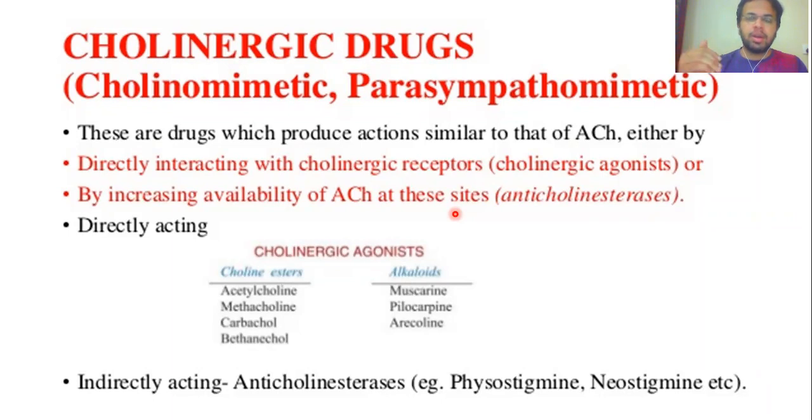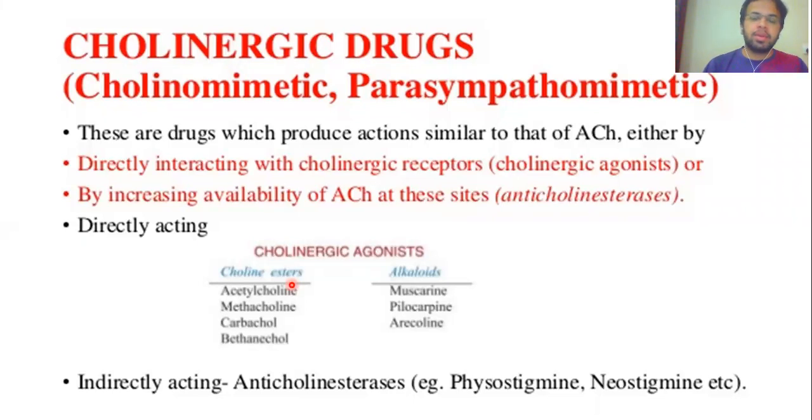which are structural analogs to the acetylcholine. Their structure resembles the acetylcholine, and these drugs directly bind and stimulate the muscarinic receptors and produce action. And what kind of actions, we have discussed in the previous class, that what are the actions which you can see by stimulating the muscarinic receptors on the different organs. Right. So now I am discussing only the direct acting muscarinic agonist drugs.